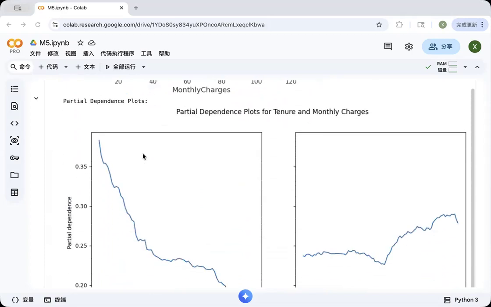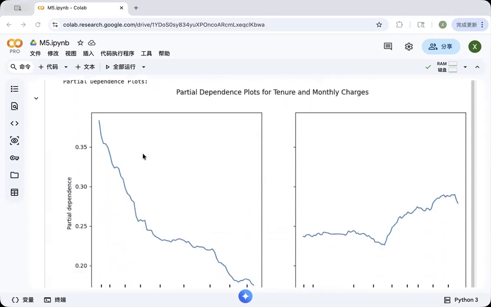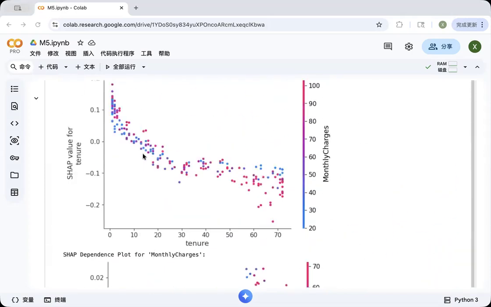Another interpretability technique I used was the partial dependence plot. This plot visualizes how specific features affect the predicted outcome on average. For example, the partial dependence analysis showed that the churn probability tends to decrease as customer tenure increases. This confirmed intuitive business logic: long-term customers are generally less likely to leave.